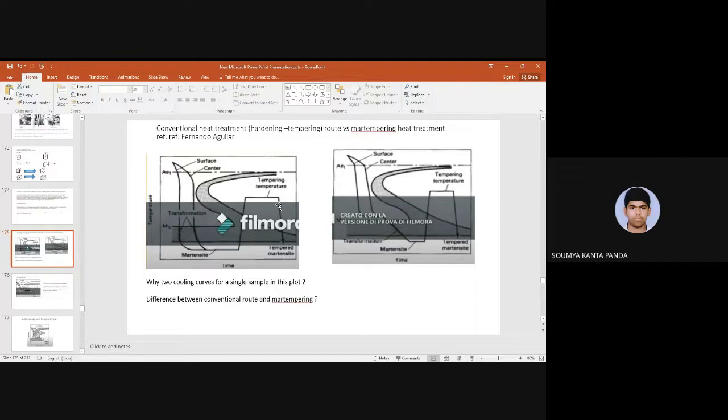How many of you remember how to draw a TTT diagram? Suppose I give you a piece of steel. How will you draw a TTT diagram for it?